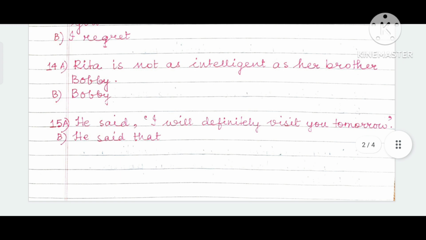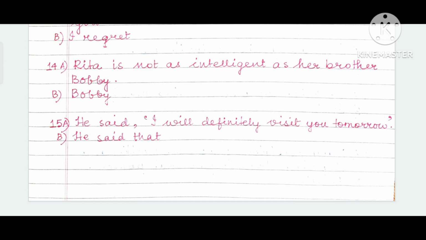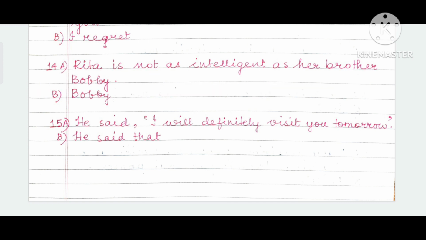Now, narration, direct, indirect speech. He said, I'll definitely visit you tomorrow. He said that he would, will becomes would, definitely visit him or her the next day. Tomorrow will become the next day. And since you, who is you, that is not mentioned, the listener is not mentioned, you may use he or she. So, make all the changes in direct, indirect speech. If you miss out any one, then you will not get any marks.